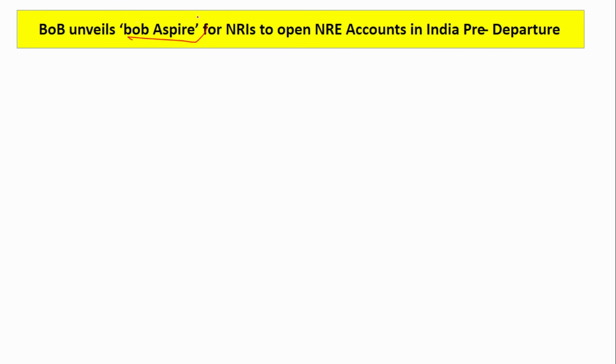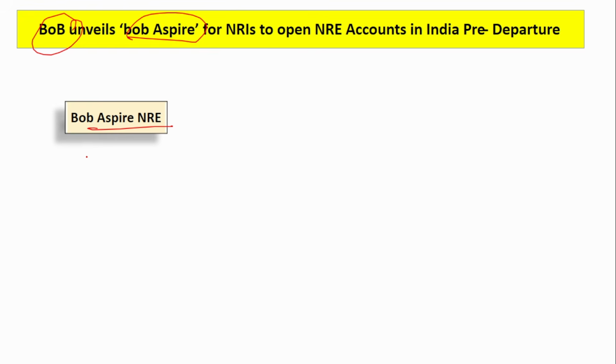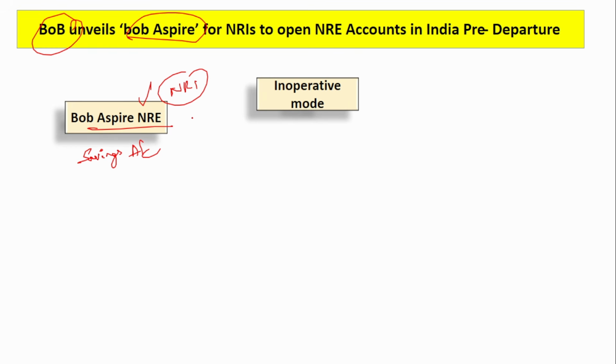Next is a new account that has been launched by the Bank of Baroda. It is called the Baroda NRI savings account. Okay, this is for NRI people. It is a non-resident external account. Generally, if a person wants to open an NRI account, he has to go abroad. He has to submit the proof that he is living there, and also the passport with the immigration stamp that he has immigrated there. Only then can this account be opened.